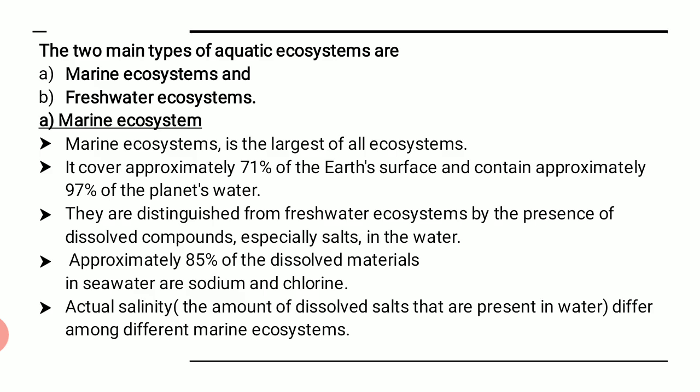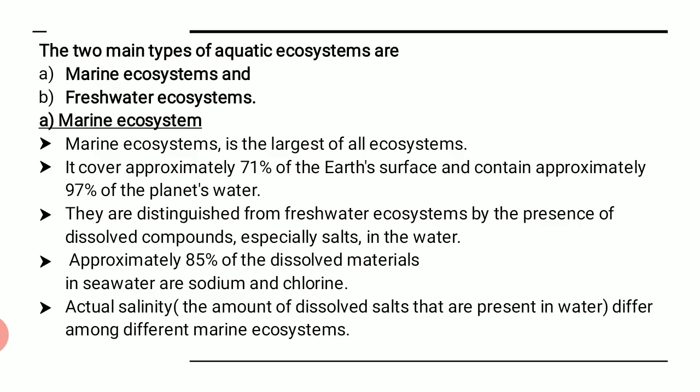Approximately 85% of the dissolved material in seawater is sodium and chlorine. That means a maximum of 85% of the water's dissolved content is salt, consisting of sodium and chlorine, and that is what makes it a very special type of ecosystem, right? Actually, salinity means the amount of dissolved salt that is present in the water. The water and salt cannot be separated as far as the marine water system is concerned. Why so? Because of the salinity.